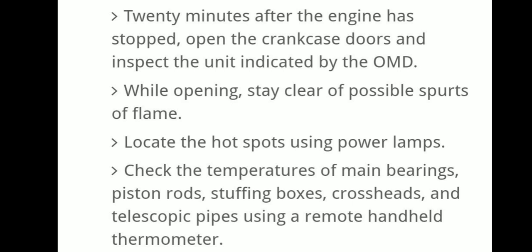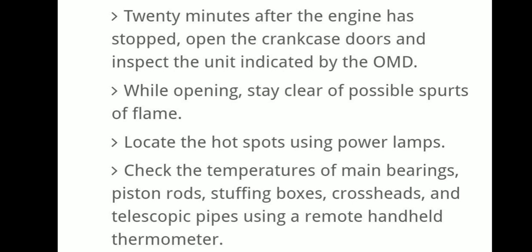Locate the hotspot using a power lamp. Check the temperature of the main bearing, piston rod, stuffing box, crosshead and telescopic pipes using a remote handheld thermometer. Twenty minutes after the engine has been stopped, we can open the crankcase door and inspect the unit indicated by the oil mist detector, staying clear of possible spurts of flame.